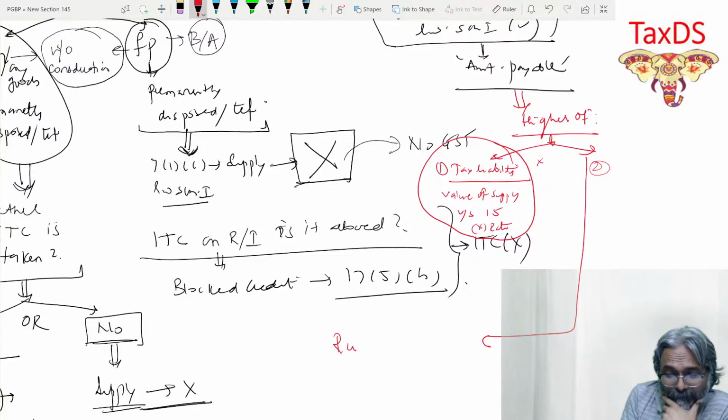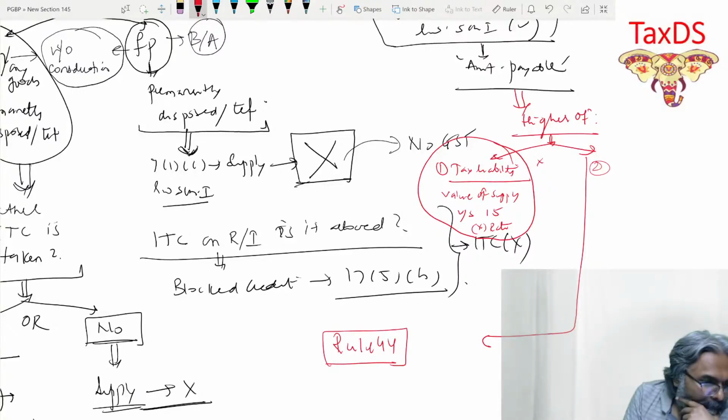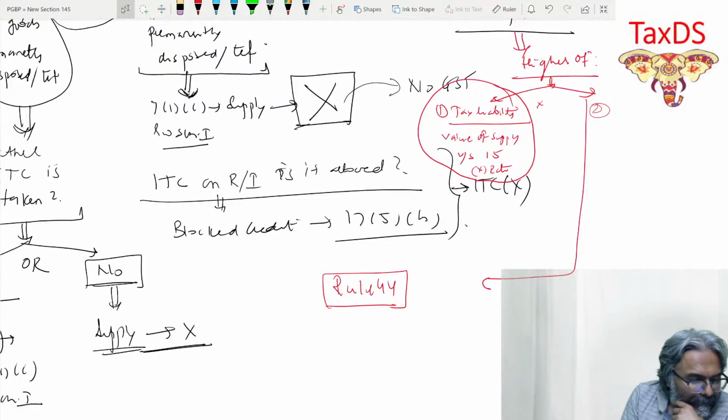Are you aware of ITC rule number 44? And what is that? The proportionate ITC credit is going to get reversed, students. And what is that proportionate ITC credit that is going to get reversed under rule number 44?